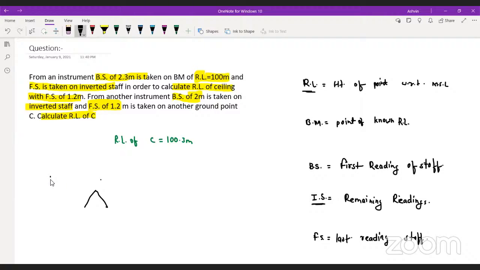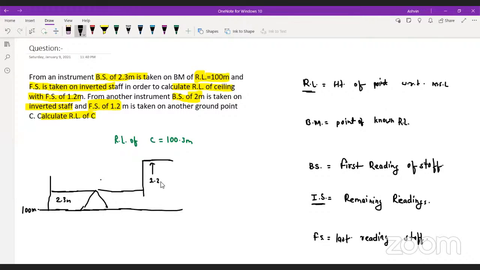If it is your instrument, and you have taken the first reading on a point of known RL, which is called a benchmark, which is 100 meter already, then this reading is nothing but 2.3 meter. Yes or no? Now you have to take another reading on the ceiling, on an inverted staff, and this is your first reading. Do you guys agree with me? Which is 1.2 meter.